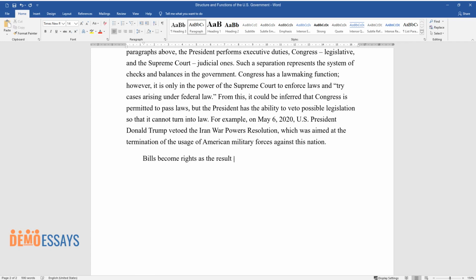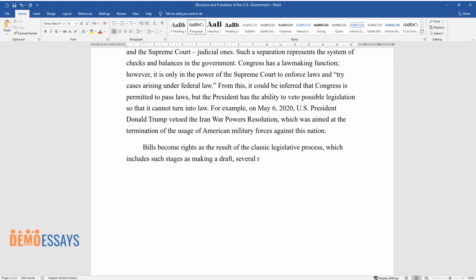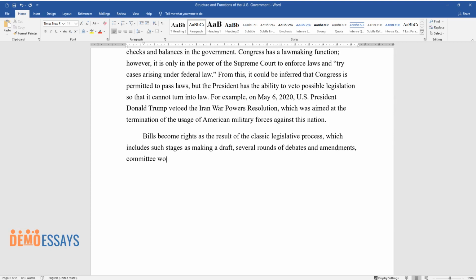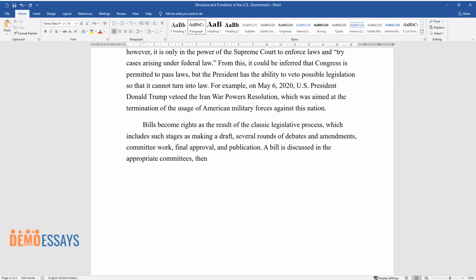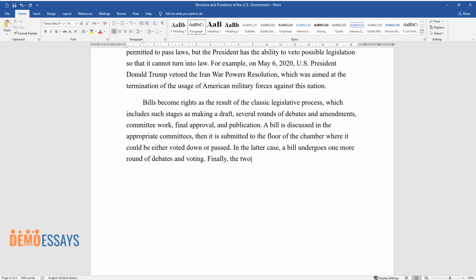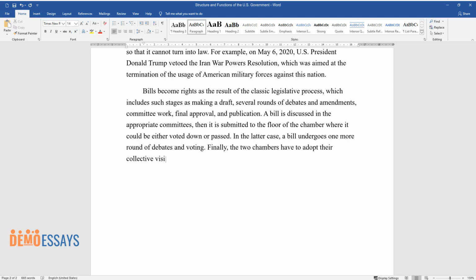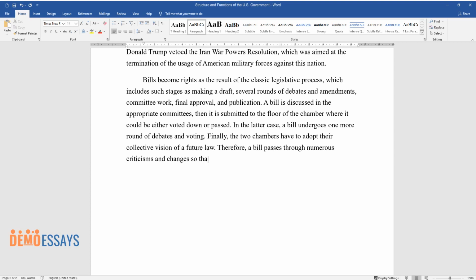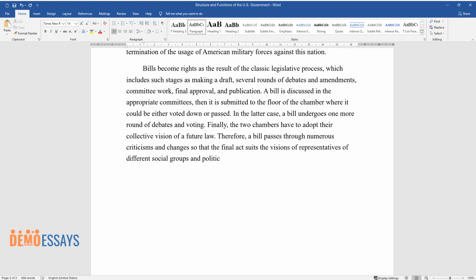Bills become laws as the result of the classic legislative process, which includes such stages as making a draft, several rounds of debates and amendments, committee work, final approval, and publication. A bill is discussed in the appropriate committees. Then it is submitted to the floor of the chamber where it could be either voted down or passed. In the latter case, a bill undergoes one more round of debates and voting. Finally, the two chambers have to adopt their collective vision of a future law. Therefore, a bill passes through numerous criticisms and changes so that the final act suits the visions of representatives of different social groups and political parties.